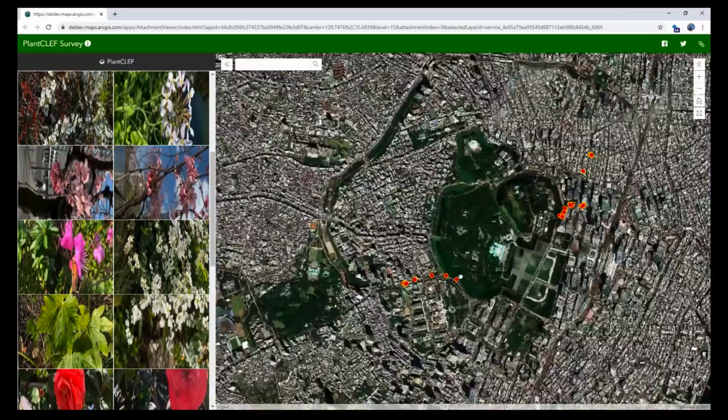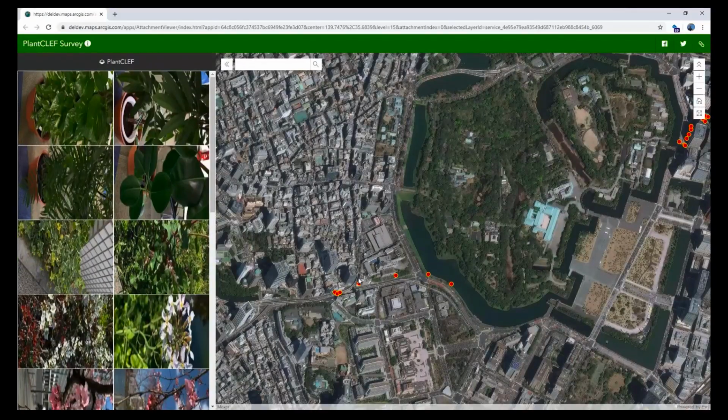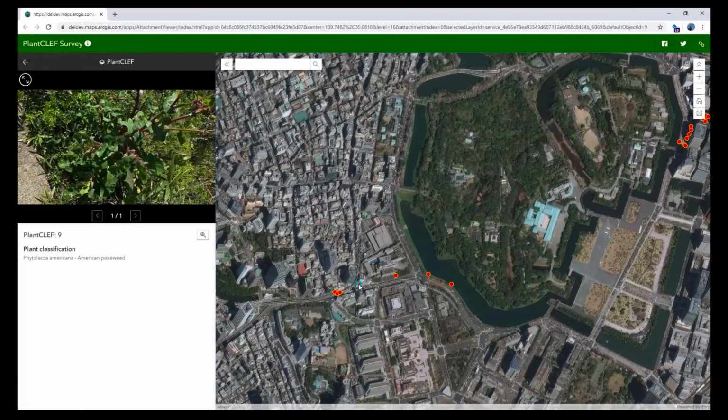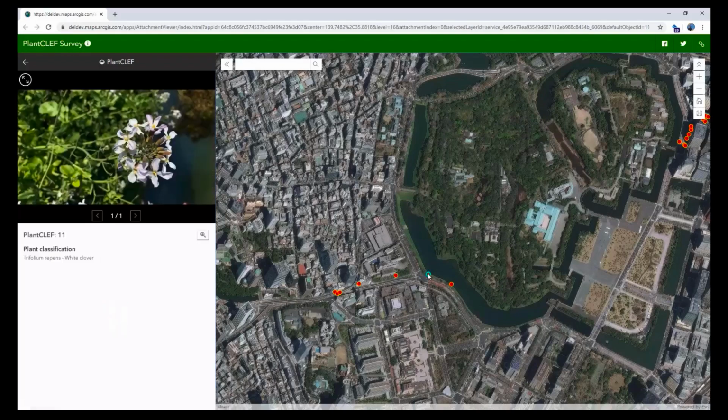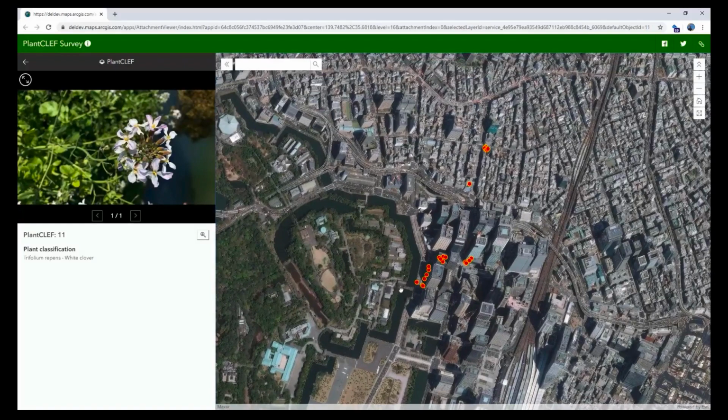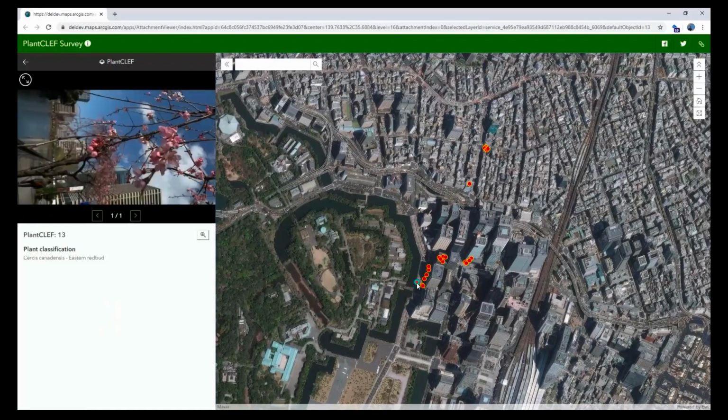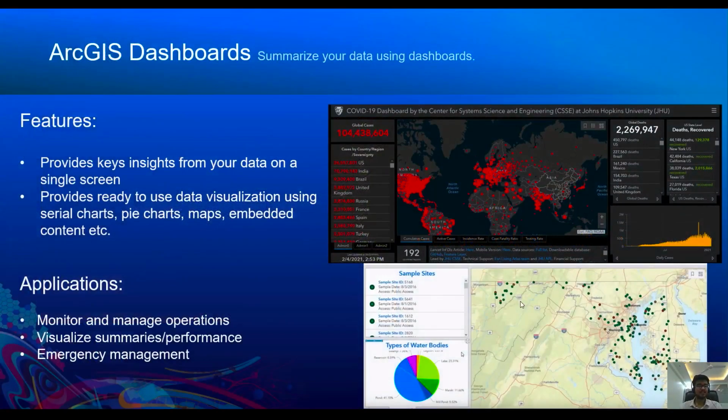This data layer is feeding the web app where we can observe the results of the survey. For each location, we can click to find the picture of the plant and its classification. By integrating ArcGIS with Survey123, we are putting the power of deep learning on the edge devices and solving important problems. Now, let's move to ArcGIS dashboards.